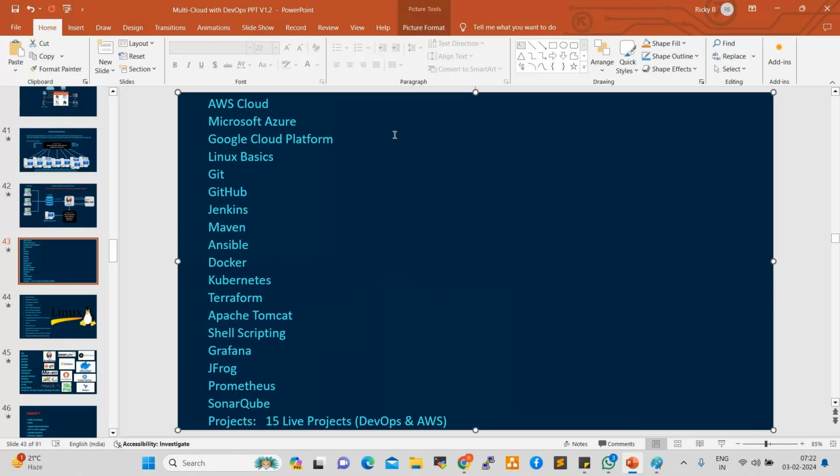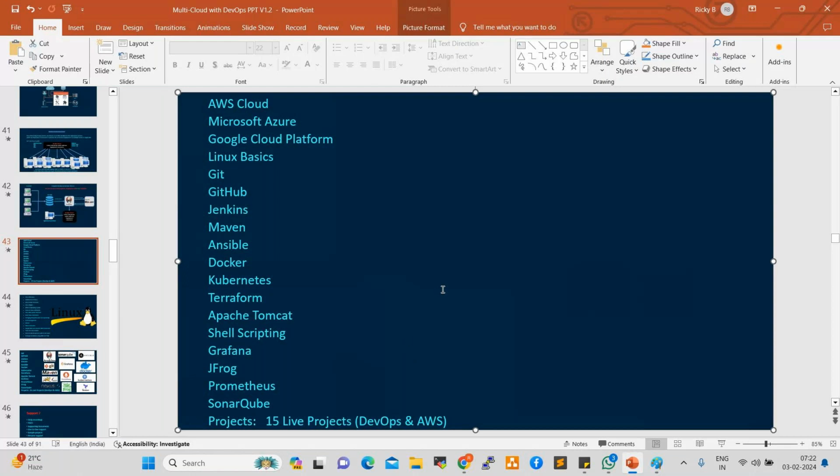Once we complete AWS, then we'll jump into DevOps. After that, other platforms also will be covered. In between, nearly 15 to 18 projects will be covered. Is that clear, everyone?